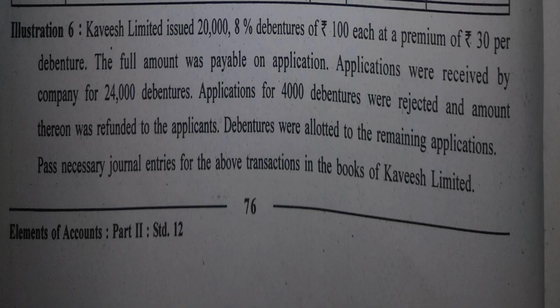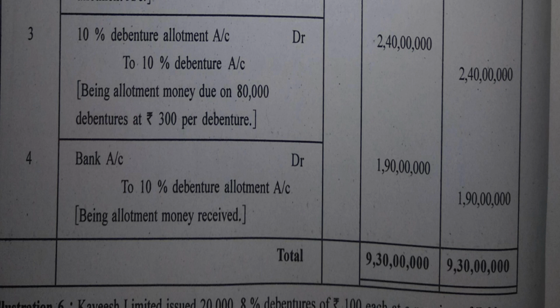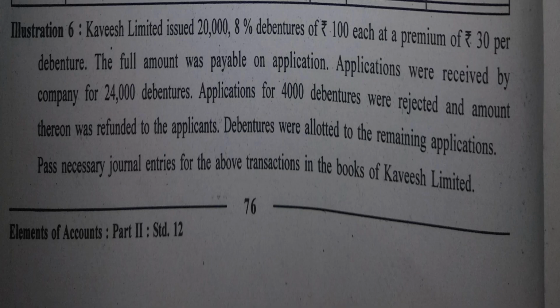Next, illustration 6 we are going to do, which is given on page number 76. And of course, I forgot to mention that you are supposed to total the columns of debit and credit. These are the short sums, and this kind of sums are asked in examination. Okay, let us start with illustration 6 now.